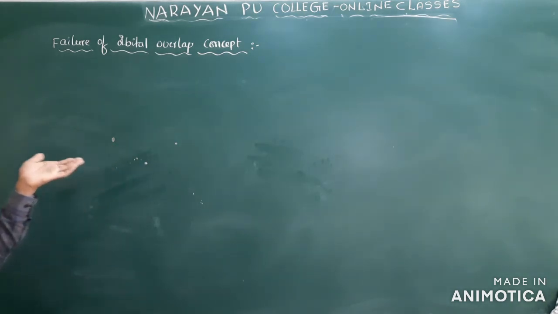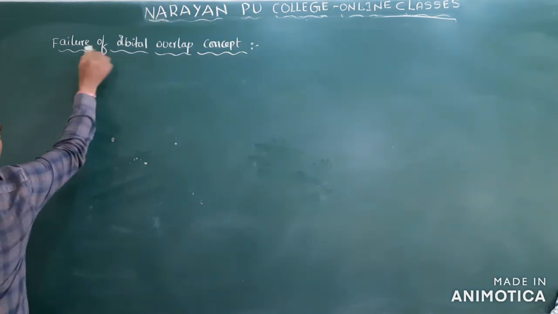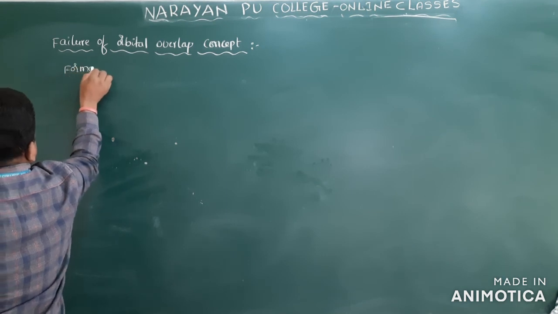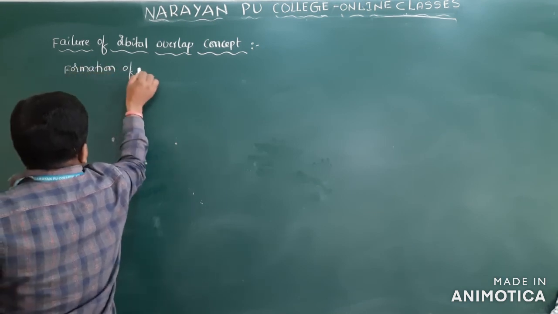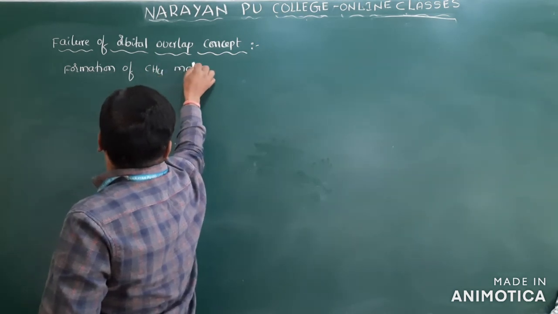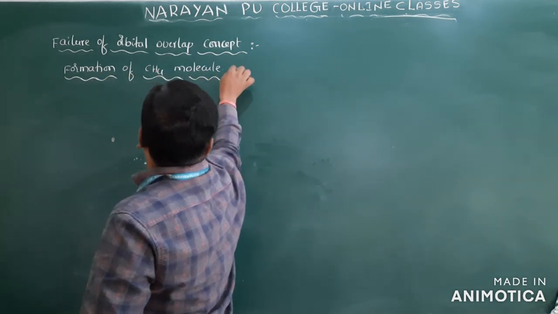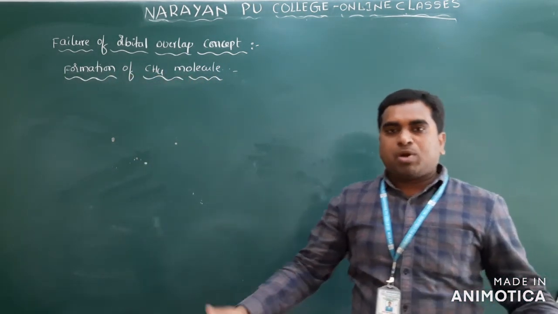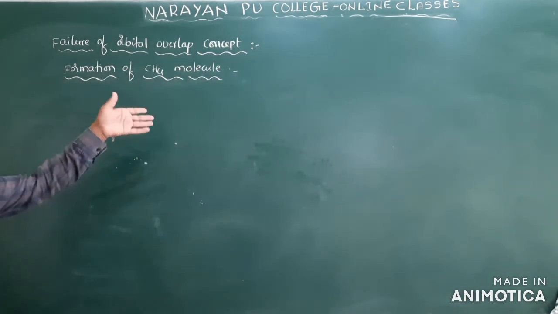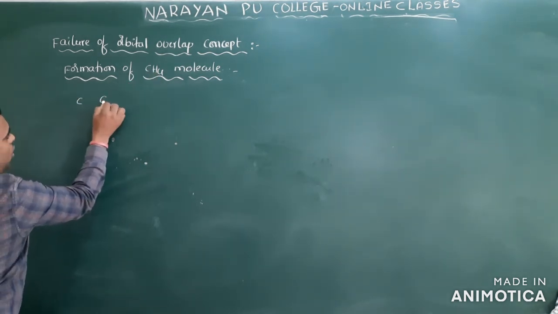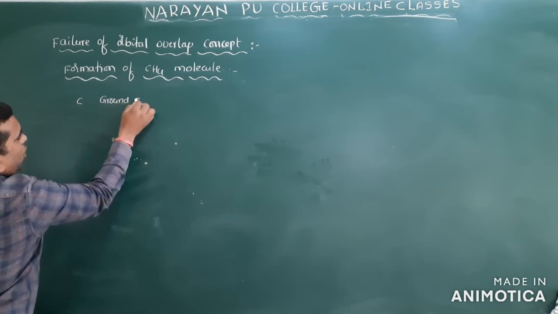So what is this failure? Suppose I write here the formation of the CH4 molecule. According to the orbital overlapping concept, atomic orbitals overlap and form a covalent bond. Clear? Covalent bonds will be formed. So if I take the central element here, it is carbon, in the ground state.